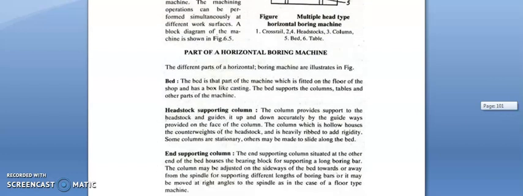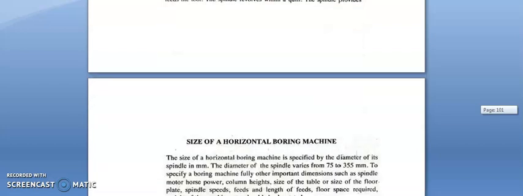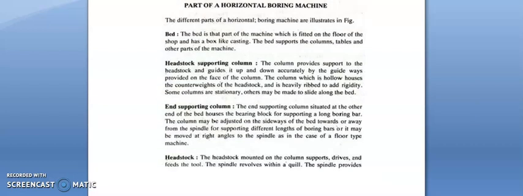Now we will discuss the parts of a boring machine. Those are bed, headstock supporting column, end supporting column, headstock, etc. First we will discuss the bed. The bed is the part of the machine which is fitted on the floor of the shop and has a box-like casting. The bed supports the column, tables and other parts of the machine.